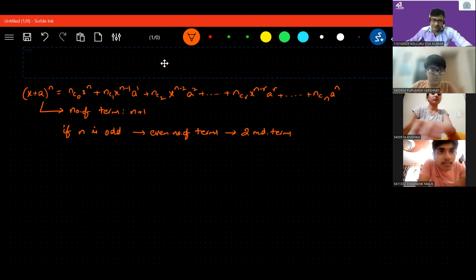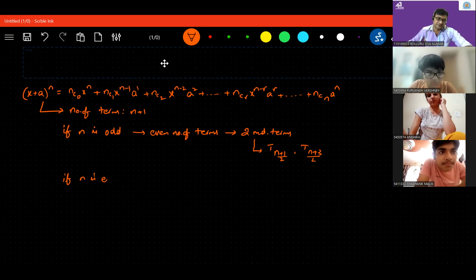What are those two middle terms? Sir, T of (n plus 1) by 2 and T of (n plus 3) by 2. If n is even, then the number of terms will be odd.